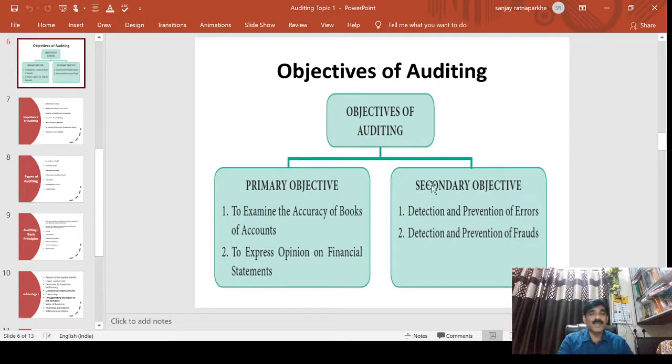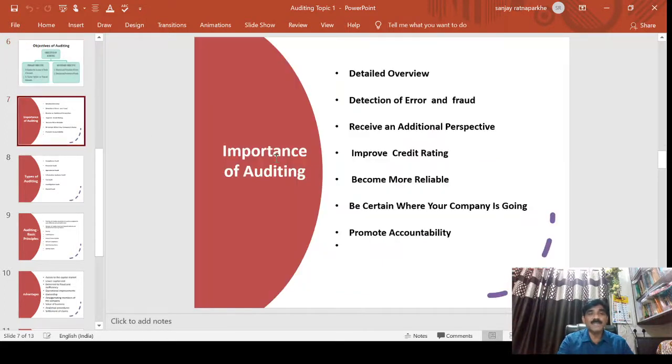Now we go to the importance of auditing. The first importance is a detailed overview. What is the meaning of detail? The auditor does not just audit whatever financial data is given.